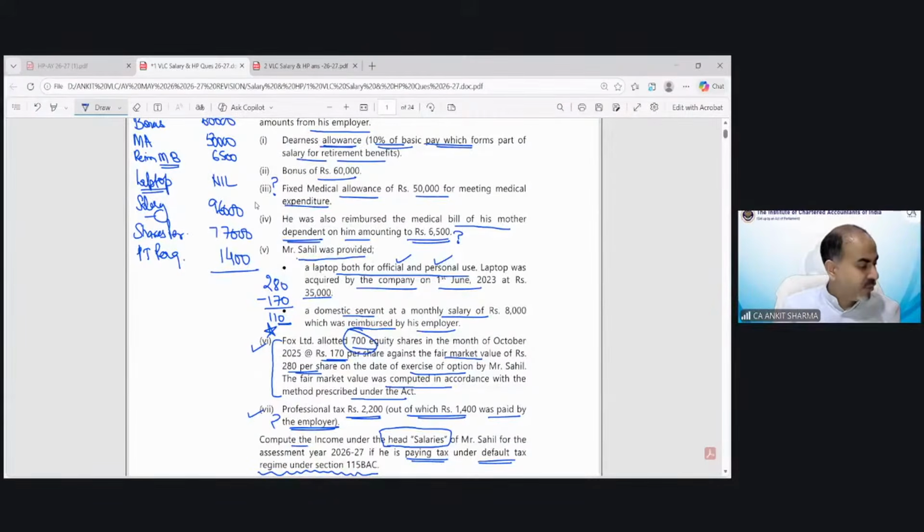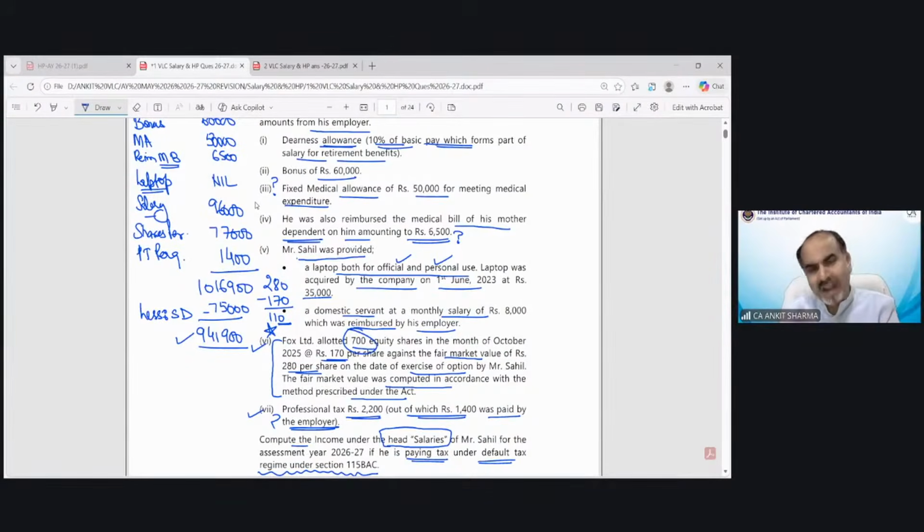Now the total value will be 1016900. Now we have to give the standard deduction. Navneet is saying 2,200 deducted OTR. Yes, if it would have been a question from the optional tax regime, then we could deduct 2,200. But because it's a default tax regime question, only 75,000 deduction would be there, and the balance taxable income under the head salary would be 6,941,900. So this is your salary income. I hope it's clear. Simple question.